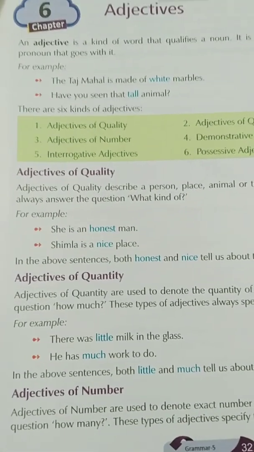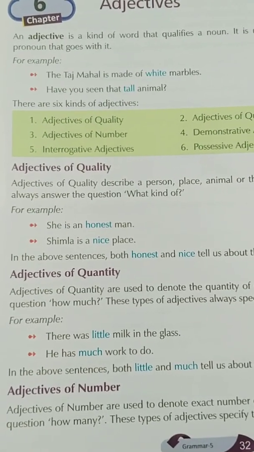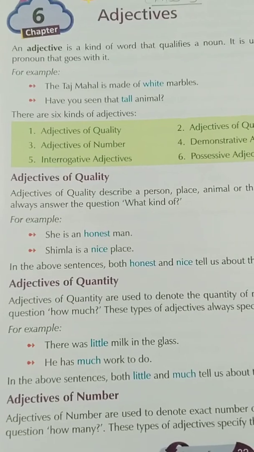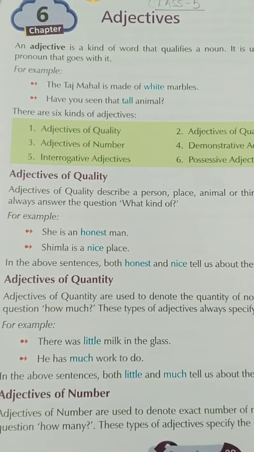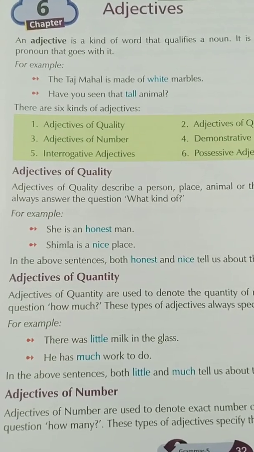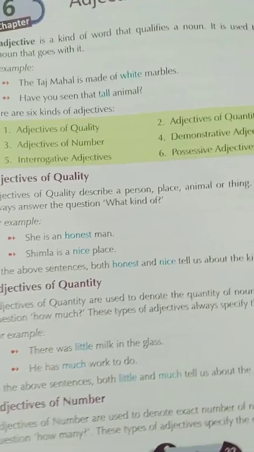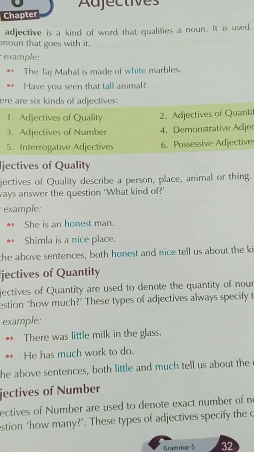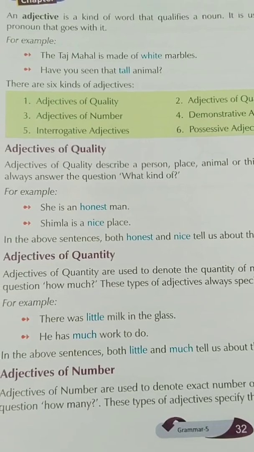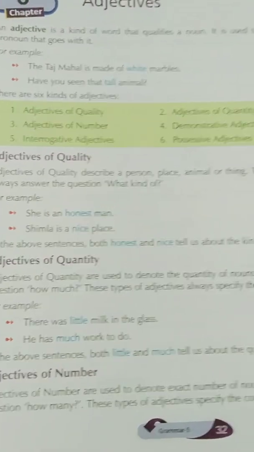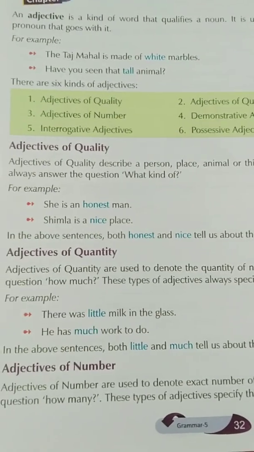Now adjective of quantity. What is quantity? Adjectives of quantity are used to denote the quantity of nouns. These always answer the questions with how much. Quantity is always considered in how much. There was little milk in the glass. He has much work to do. So little and much tell us about the quantity of milk and work.